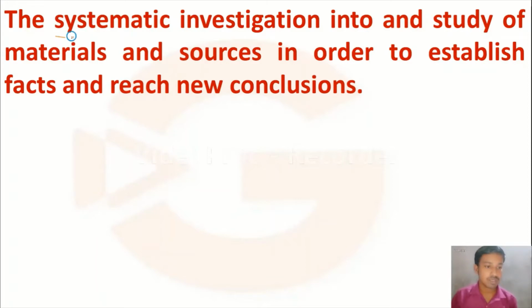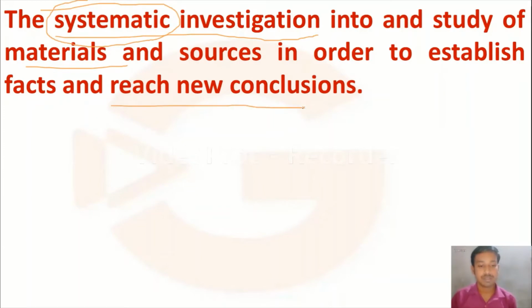Research is a systematic investigation into and study of materials. In research, a researcher chooses a problem and studies that problem in detail and in a very systematic way in order to establish facts and reach new conclusions. In the process of research, a researcher does a systematic study in order to come to a conclusion.